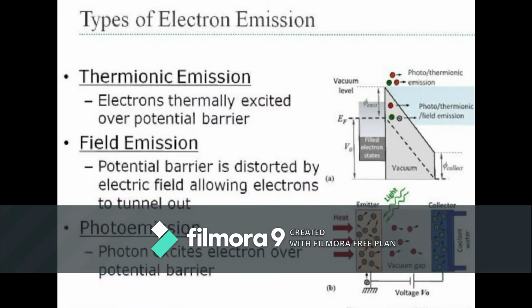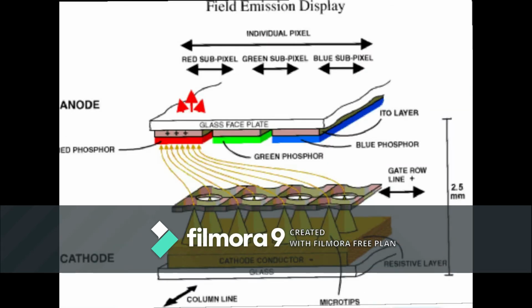What is field emission? When a pair of metal plates held at a separation are maintained at high potential difference, the field between the plates can pull out electrons from the negative plate and send them towards the positive plate. This phenomenon is called the field emission. Here energy is supplied to the electrons by the applied potential.